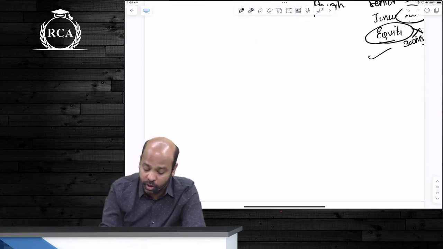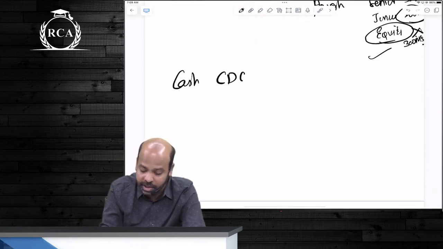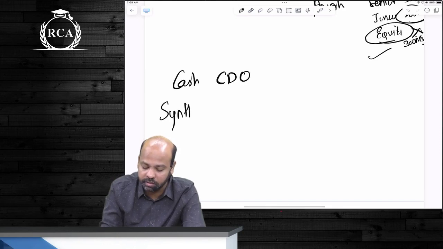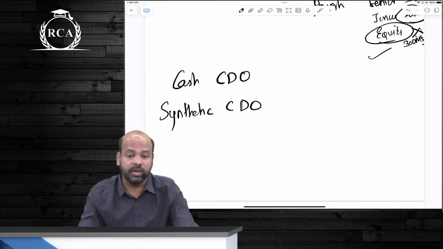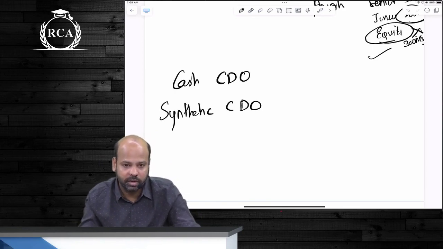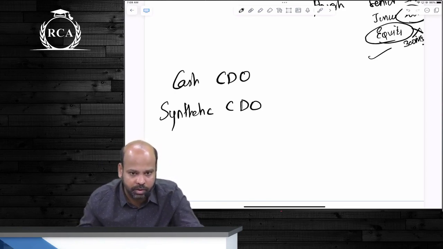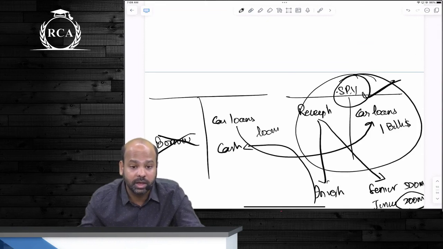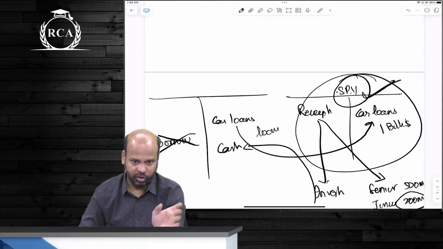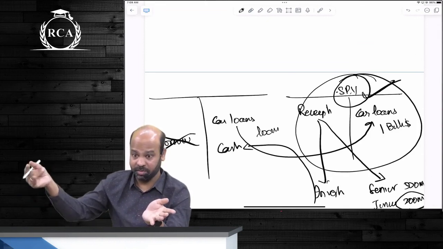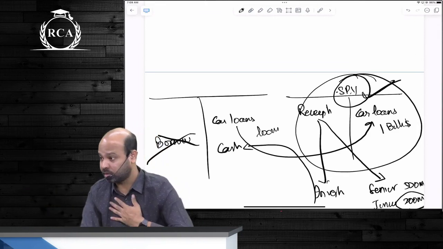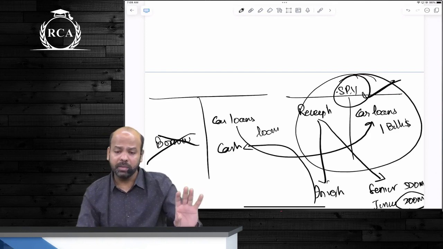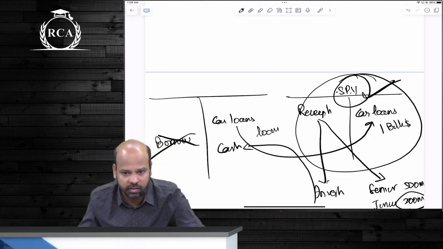Did we transfer the risk? Yes. So what I explained to you, beta, is the concept of a cash CDO. Like cash CDO, there is something called a synthetic CDO. In a cash CDO, did you understand what I told you? You're transferring an underlying investment of bonds to a special purpose entity. That special purpose entity raises money and passes on the money to the entity that has transferred the risk. Its work is done. We have passed on the risk to someone else.